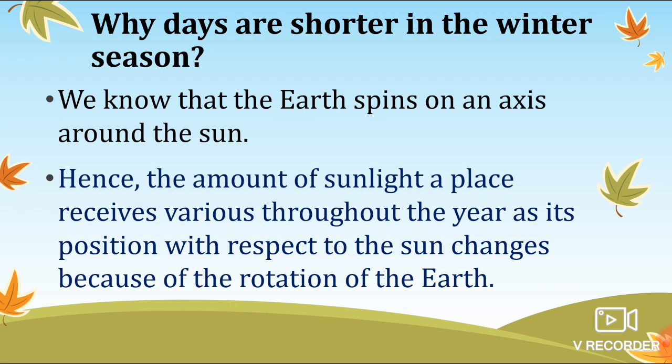And you know, in summer season there is a longer duration of sunlight and we get a long day, and in winter season we get a short day because the duration of sunlight is less in comparison to summer season.